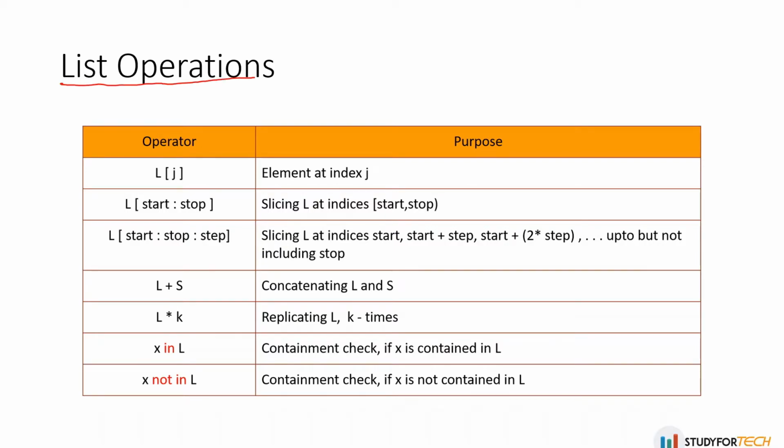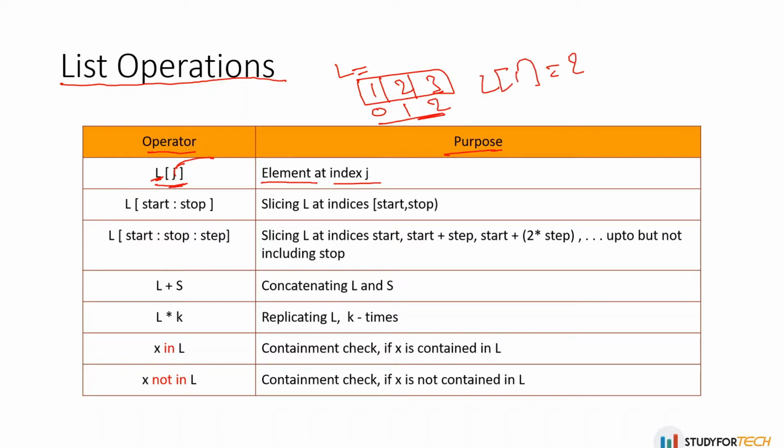So these are the list operations. All of this we will see in Jupyter Notebook, and I will give you examples of all these things. So let's proceed. This is the operator and its purpose. When you write L of j, this j is the index and this is the list, so it will give you the element at index j. Let's suppose this is the list 1, 2, 3, with indices 0, 1, 2. So j is the index, and when you say L of 1, it will give you 2. We have also seen L of start and stop, but the stop will not be included.